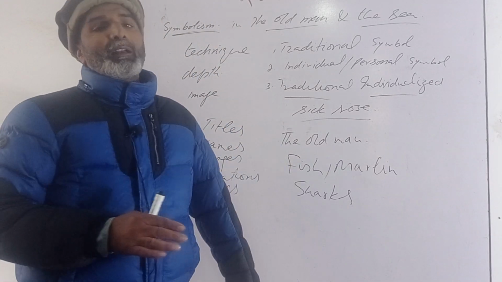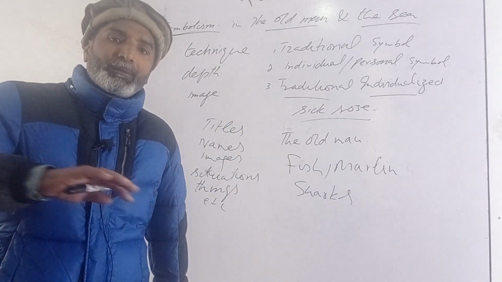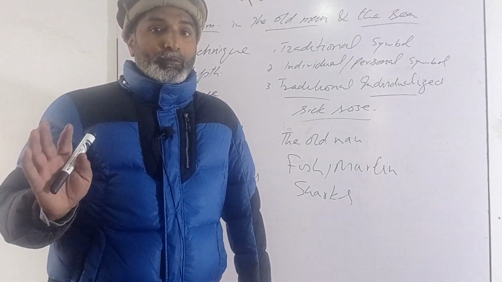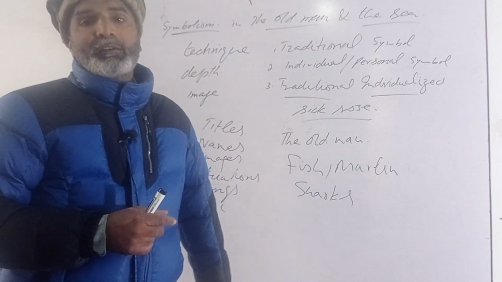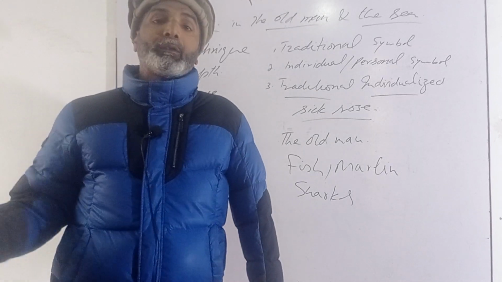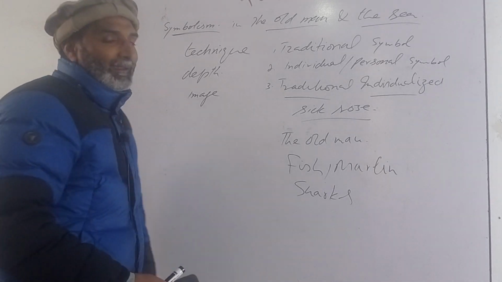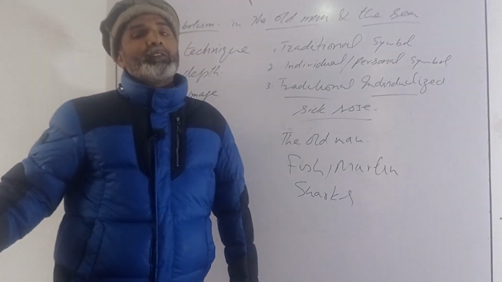Similarly, the old man has killed the fish while he is returning home. He is attacked by sharks. He has to struggle with sharks in order to save his trophy. So this is how there are hostile forces which are always there and work against you when you are working for your target.